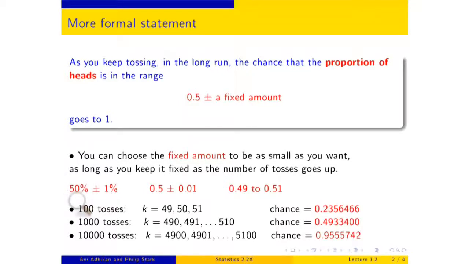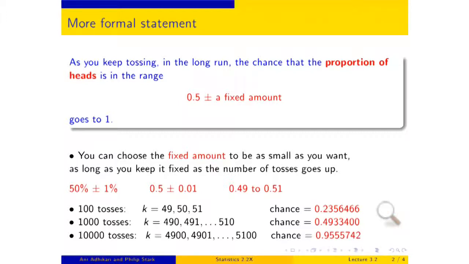And so the chance of getting heads in the range 50% plus or minus a fixed error is still going to 1, even though the error that we're allowing ourselves is now smaller than what we had allowed ourselves before. We had allowed ourselves 5% before. That is what the numbers tell us, just plugging into the binomial formula. And as we did last time, we're going to say, all right, this is by formula. We accept with bowed head what the formula says. It would be very nice to have a visual sense of what is going on.